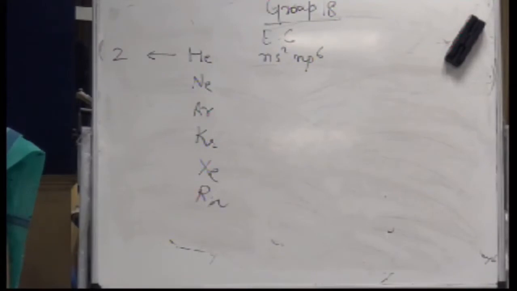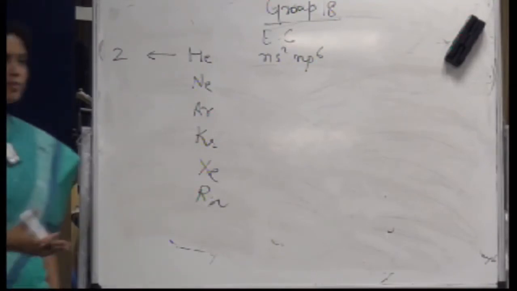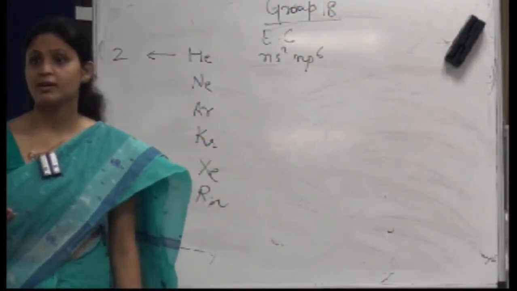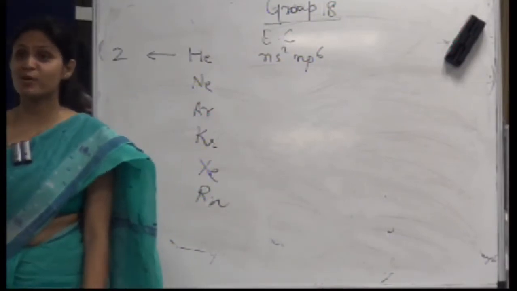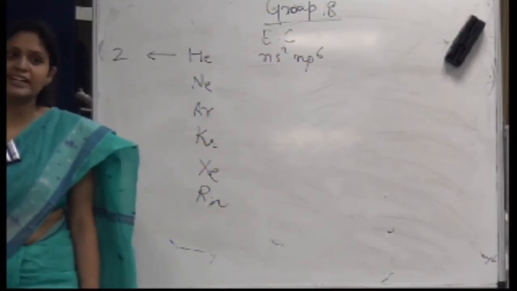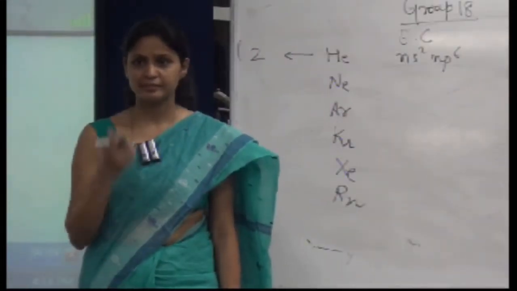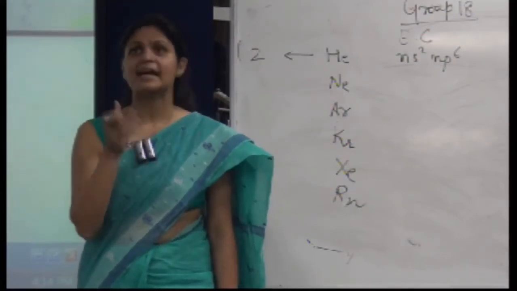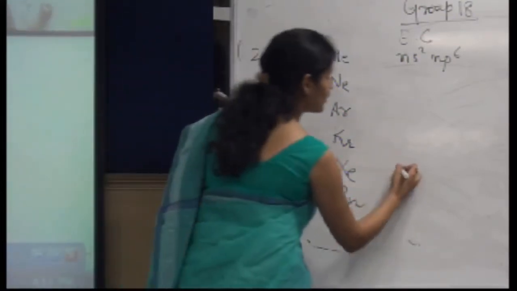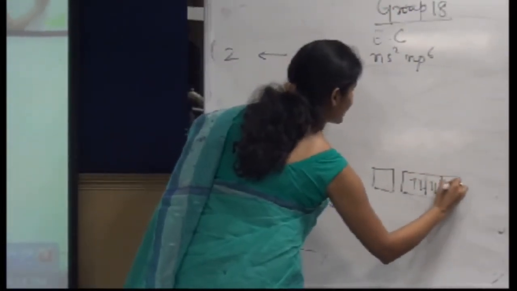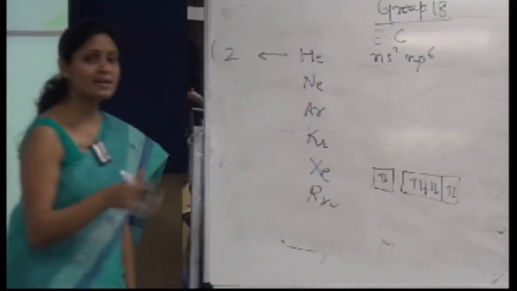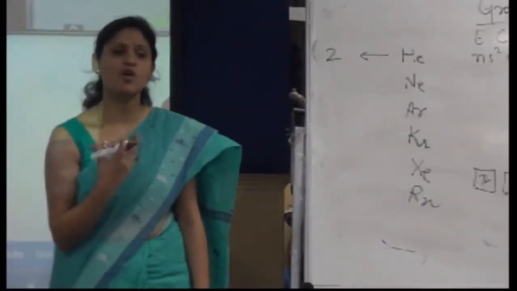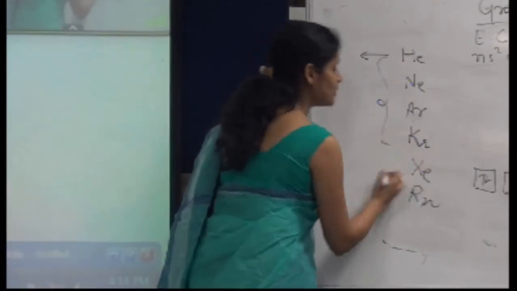Helium is 1s2, right? So what is the molecular form? Do they exist as molecules? Yes. How can it form a molecule? Because its octet is already completely filled. Ma'am, but we see xenon used to form compounds. It can form compounds. If I talk about xenon, what is the electronic configuration? All these shells are completely filled. Why am I saying that only xenon is able to form compounds, out of these elements?